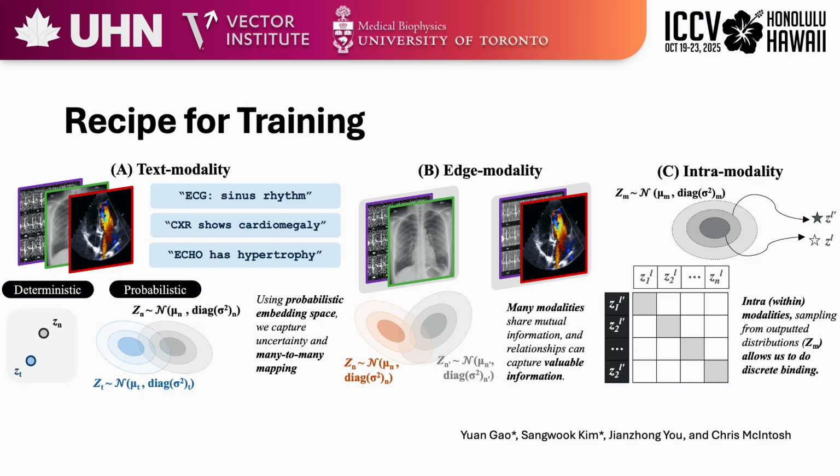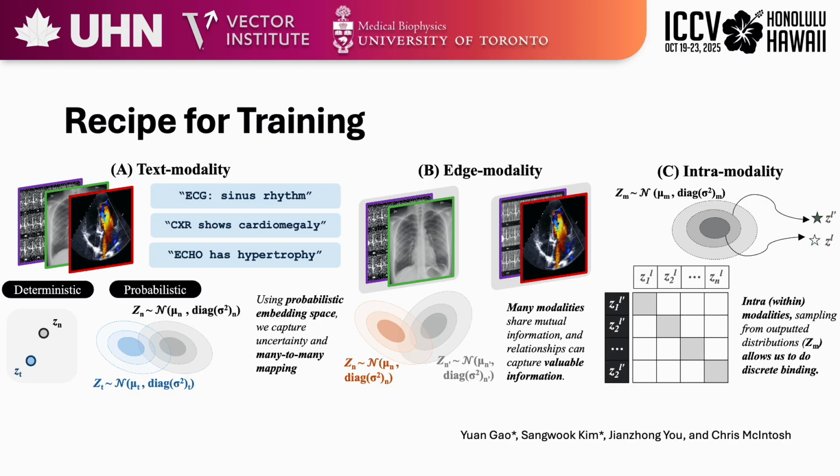Looking at this in more detail, we enforce alignment across modalities via probabilistic contrastive learning, where each positive pair is viewed as a distribution and similarities are measured via Hellinger distance. We also introduce a synthetic instance sampling loss, or SIS loss, within each modality. This samples multiple latent representations from the learned distribution and encourages the sampled points to remain consistent, reinforcing intra-modality structures. To prevent variance collapse, we also include a variational information bottleneck, or VIB loss. This is the KL divergence to a prior.